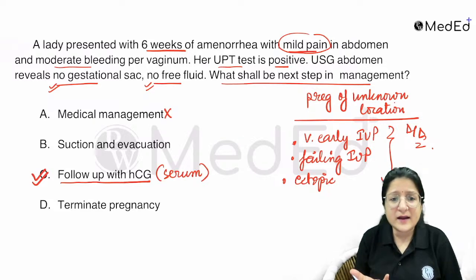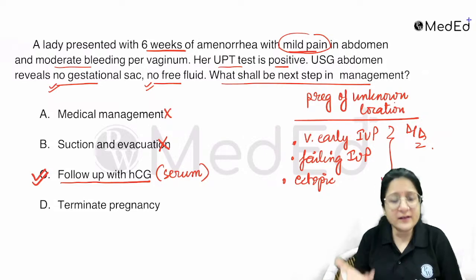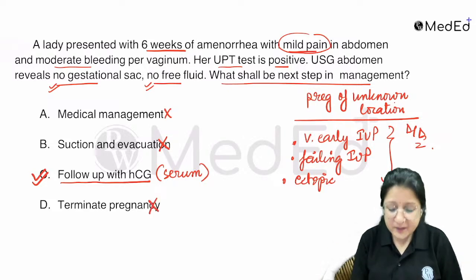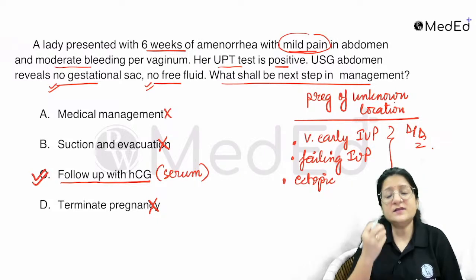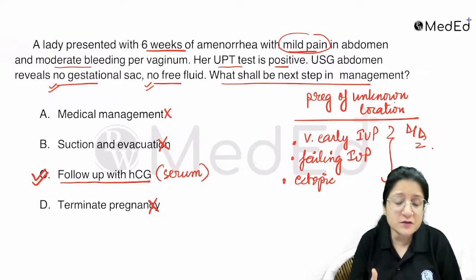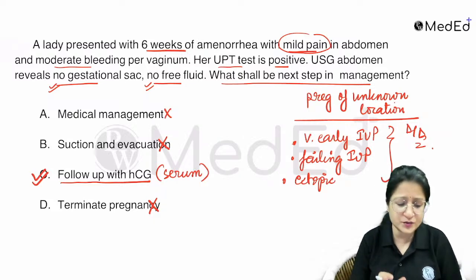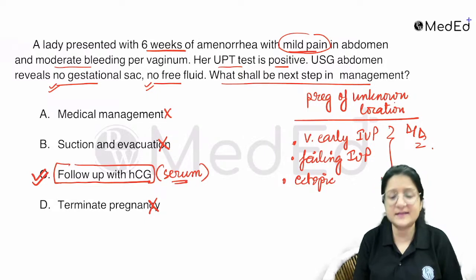What kind of medical management will we do, and for what? Right? What are we going to do suction evacuation for? Inside the uterine cavity we are not seeing anything, right? And why terminate a pregnancy? To terminate a pregnancy, one has to first know the location of the pregnancy. Where is that pregnancy? Right now, the best course of action is to follow up with serum beta HCG.